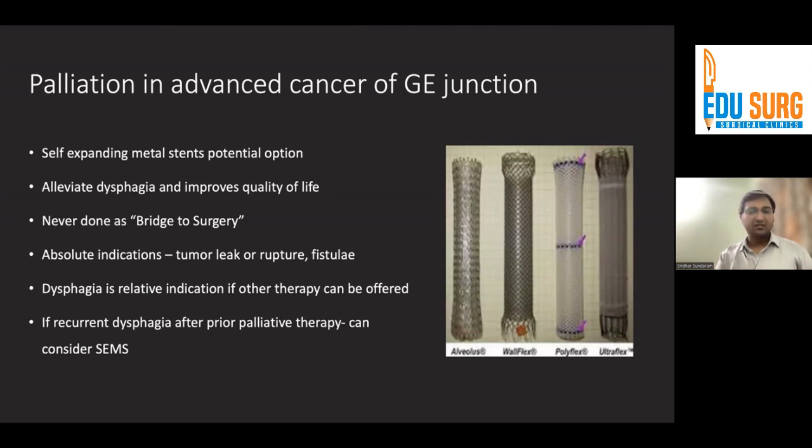Other therapy in the sense that if the patient is going to undergo any other therapy in the form of chemotherapy or something, there is a potential option wherein the tumor may shrink and the patient's dysphagia may get relieved. Then you might as well wait before you put a stent, because sometimes after therapy, there is a risk of complication and the stents migrating into the stomach. Again, if there is recurrent dysphagia after prior palliative therapy, then you can consider a SEMS upfront.